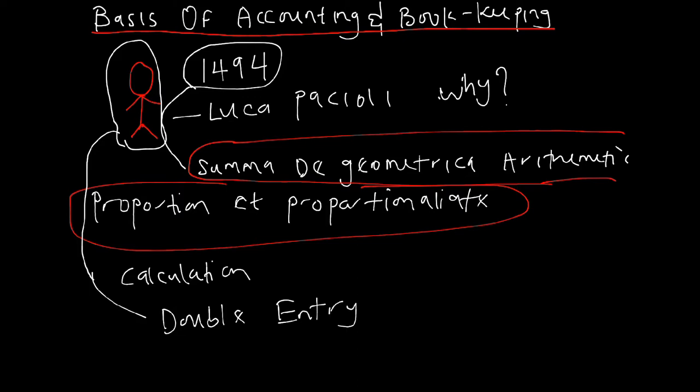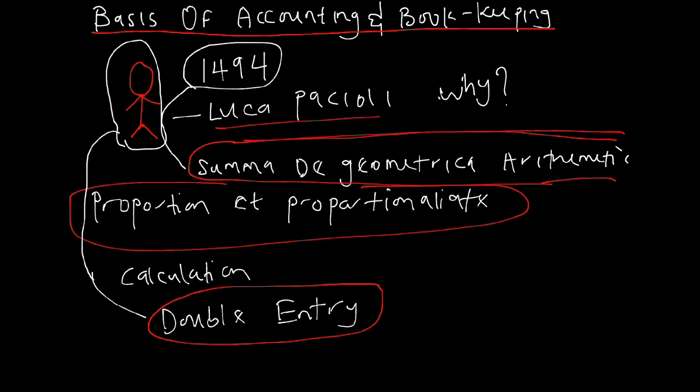Don't forget I said earlier that this man wrote a book which he titled Summa the Geometrical Arithmetic Proportion et Proportionality. It was in one of the chapters of this book that this man explained the principle of double entry. That's why Luca Pacioli is regarded as the father of accounting.